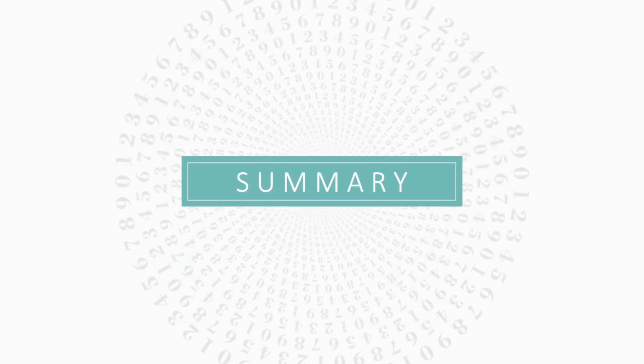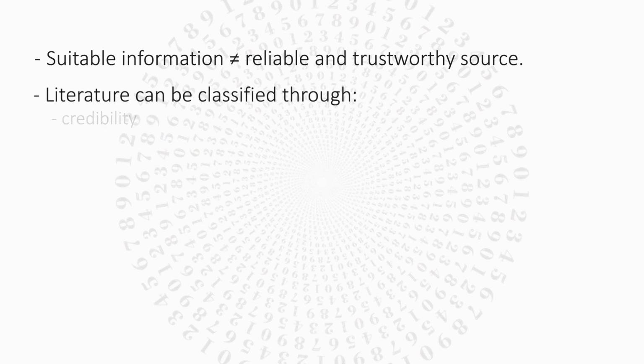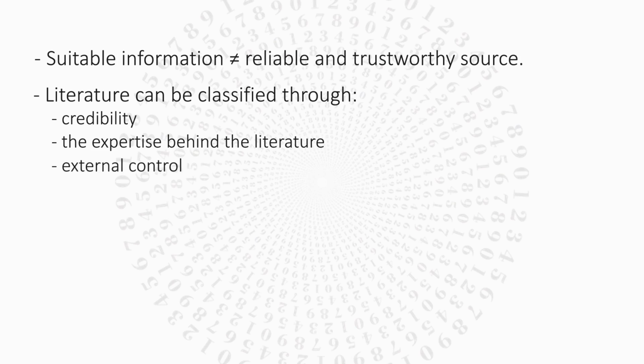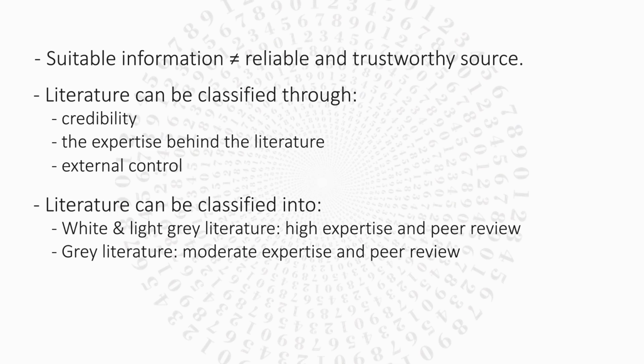In summary, what did we learn? Suitable information does not always come from a reliable and trustworthy source. We must critically evaluate sources and listen to intuition, alert for red flags. Technically, literature can be classified on the basis of credibility, the expertise behind the literature, and external control. Literature ranges from white and light grey with high expertise and peer review, to grey with a moderate level, to dark grey and to black literature without any external control and proven expertise.